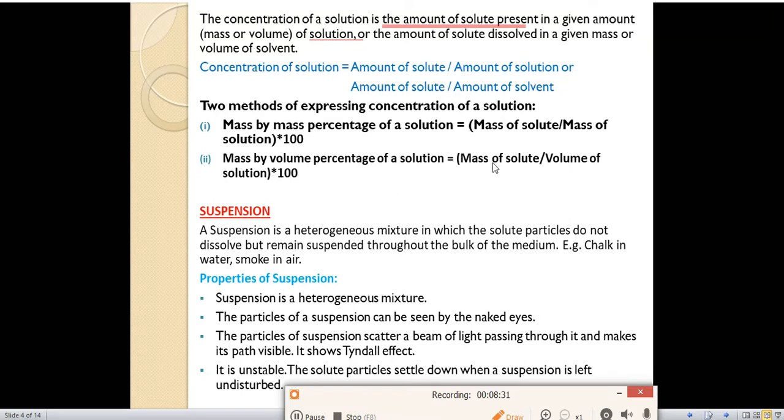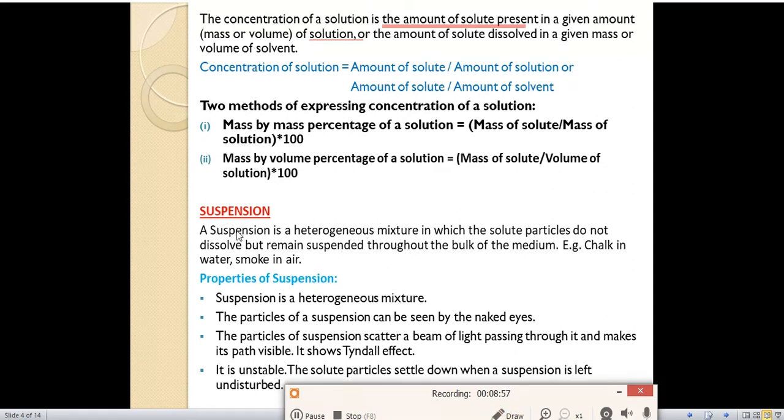There are two methods of expressing concentration of a solution. First one is mass by mass percentage of a solution. If you know the mass of solute and mass of solution, you can express it as a mass percentage: mass of solute divided by mass of solution into 100. Next one is mass by volume: mass of solute divided by volume of solution into 100. These are the two methods of expressing concentration of a solution.